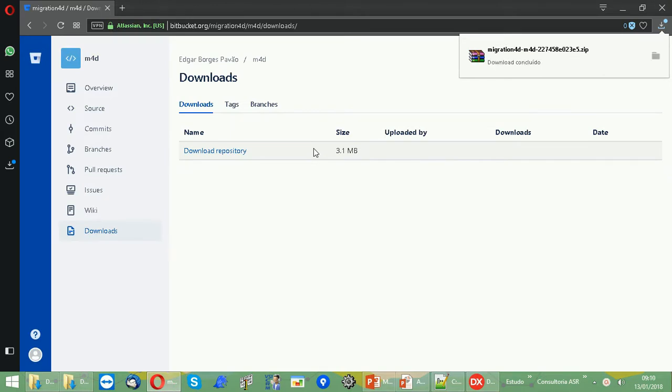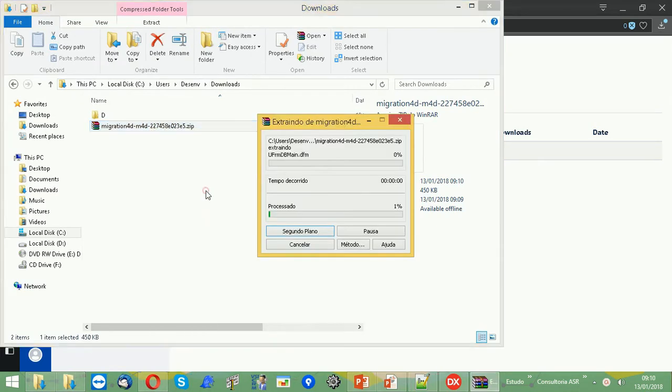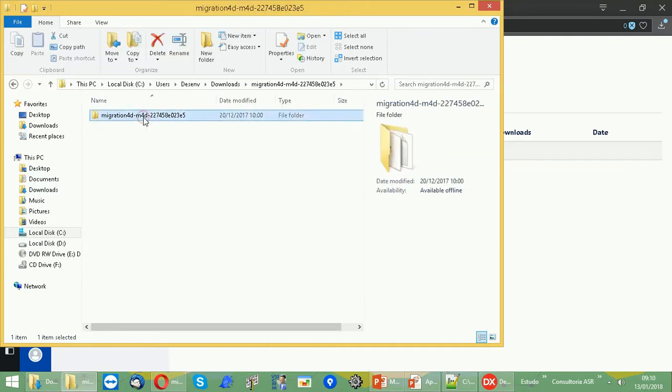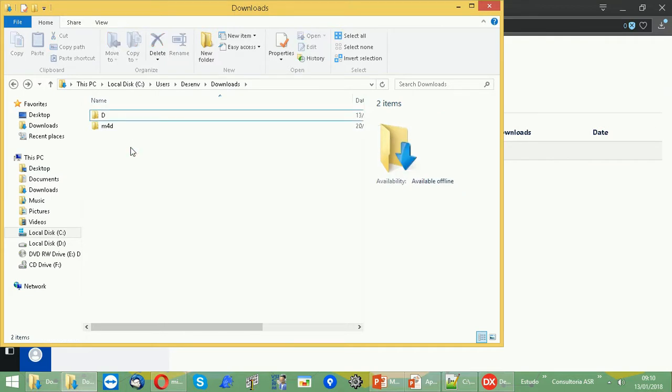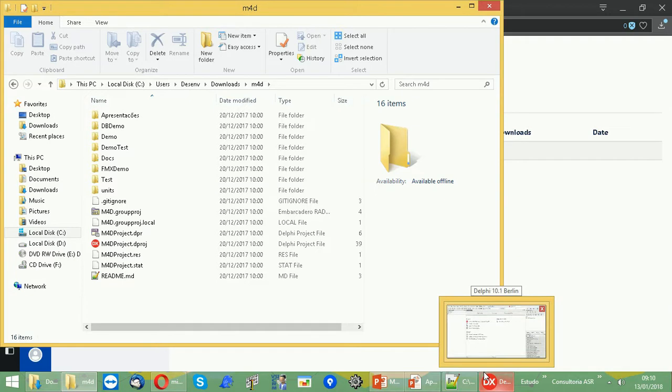After we download the project, we need to decompress it. Therefore, add the project to a location of your own choice within the system and decompress it. Okay. Right after that, we go to Delphi for the library installation.